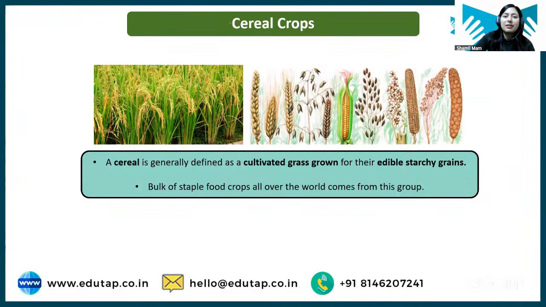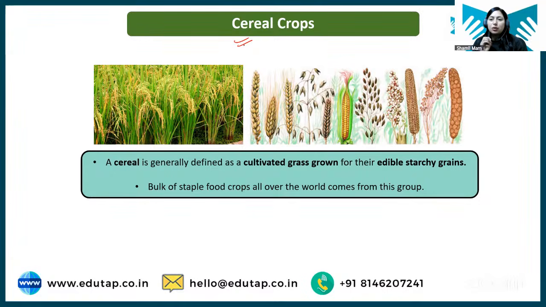Let's go, first we have cereal crops. Okay? Now students, what are cereals? If you want to know just the generic example, cereals are basically the grains that we consume. Like we consume grain of wheat, grain of rice, grain of barley, grain of oat, grain of sorghum. So these are grains. All your millets are also cereal crops, where we are consuming the grain part of a plant.